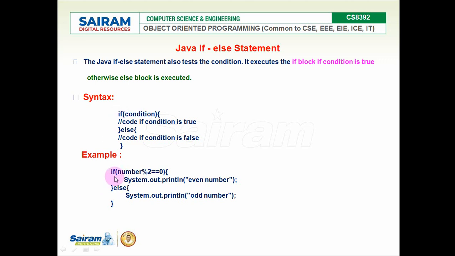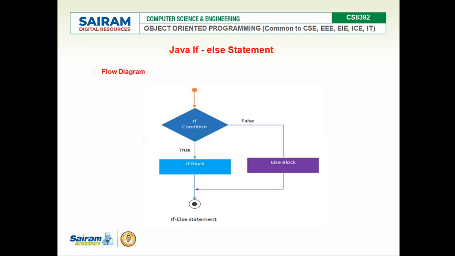For example, if number modulus 2 equal to 0, if the given number's modulus 2 is equal to 0, that is, if this expression evaluates boolean true, this statement will be executed: it's an even number. Otherwise, if this expression evaluates false, the odd number message will be displayed. So the else block is for the condition failure, and this block is for the condition evaluating true. That is what the if else statement is. And the flow is given here.